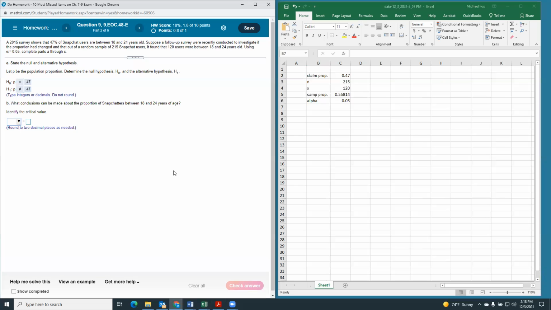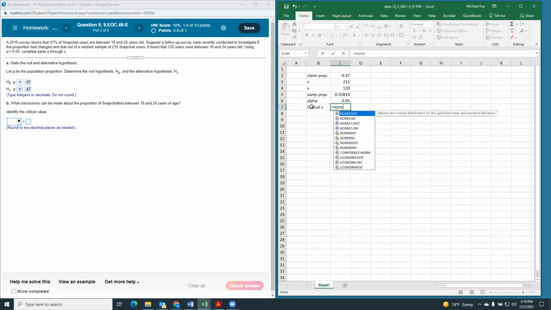So what conclusions can be made about the proportion of Snapchatters between 18 and 24 years of age? Identify the critical value. So the first thing we need to do is find our critical Z. We always use Z when we're doing proportions. So our critical Z is going to be NORM.S.INV of our alpha divided by 2.